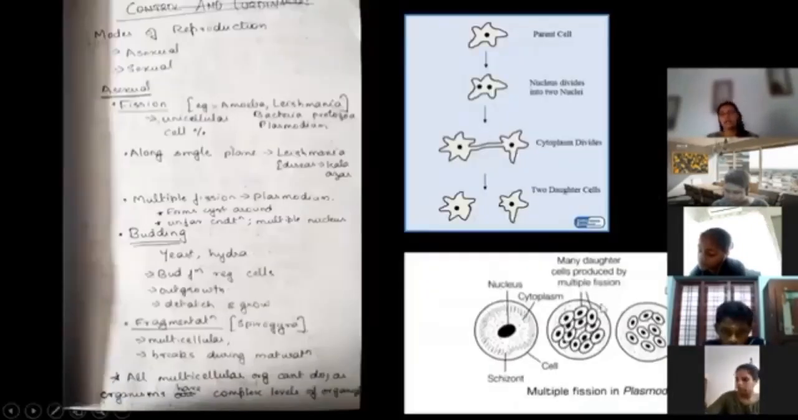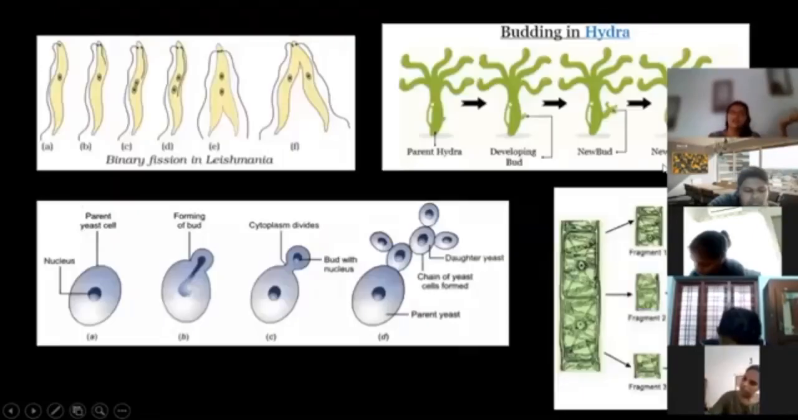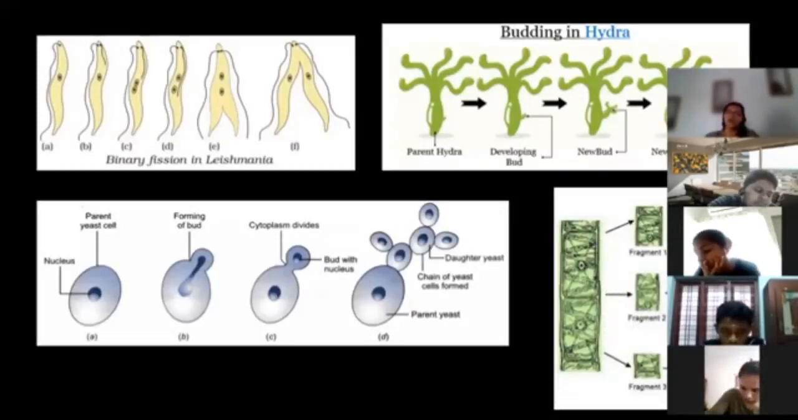Now coming to fragmentation, what you have to understand is that fragmentation happens in multicellular organisms. It may sound like fission, but fission happens in unicellular organisms. Fragmentation is going to happen in multicellular organisms. It's a very simple process. Spirogyra is like a ribbon. When Spirogyra matures, it decides that now I am going to break because I am too long. It is going to break into multiple pieces, and each piece is going to develop into a new Spirogyra.